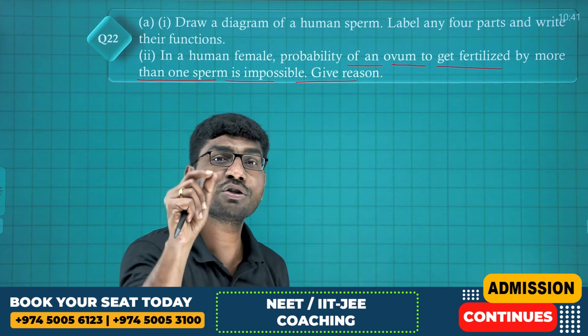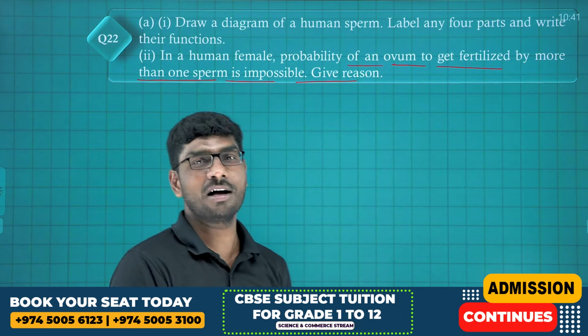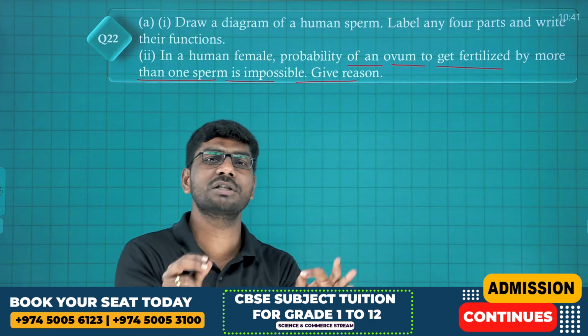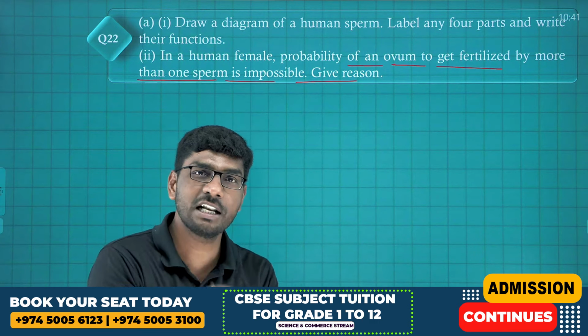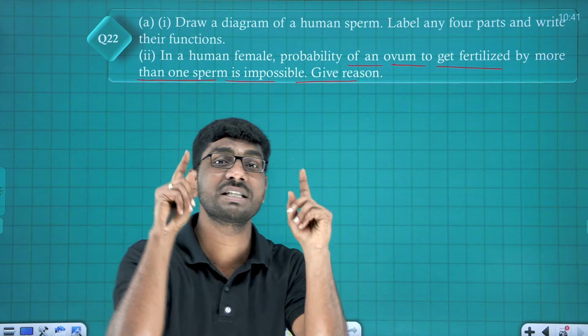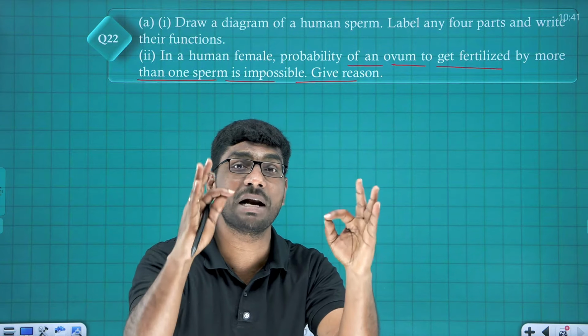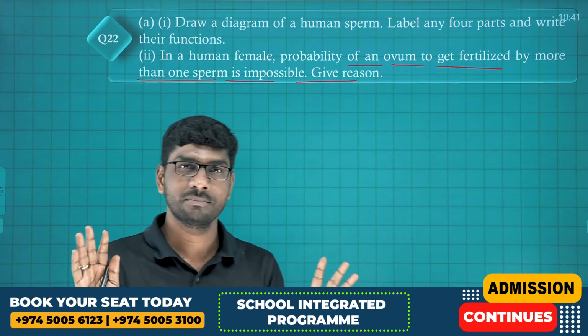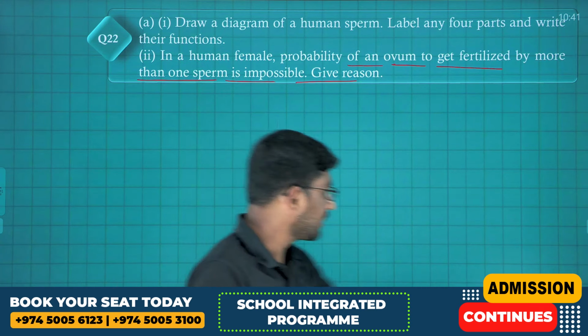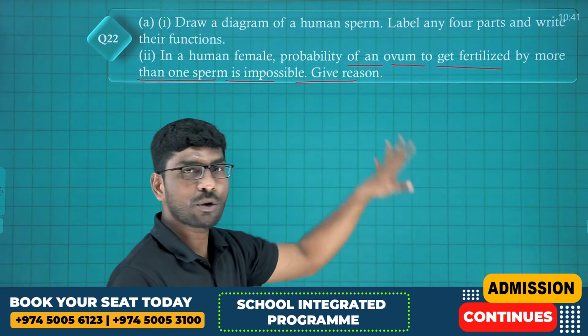So who is going to ensure it? Zona pellucida. Simple answer. The acellular zona pellucida will take care of this. The acellular zona pellucida ensures the entry of a single sperm and prevents multi-sperm entry. Simple answer. Right? Next.